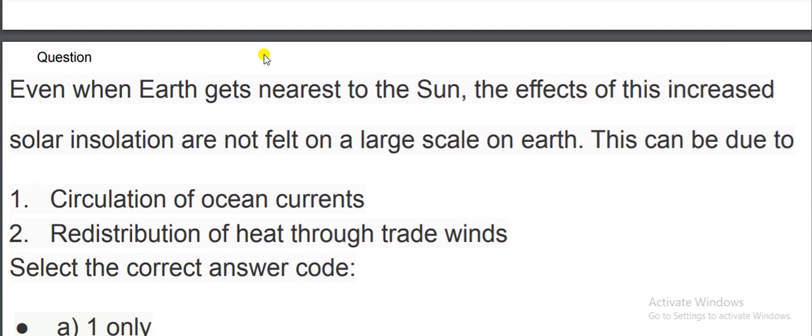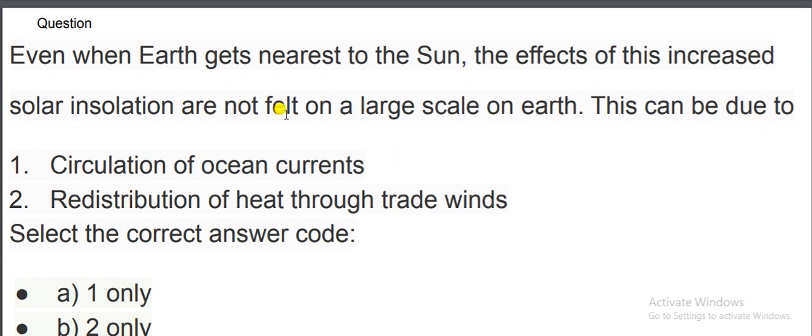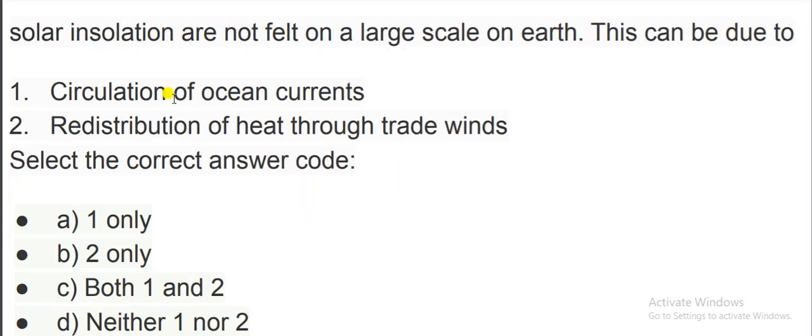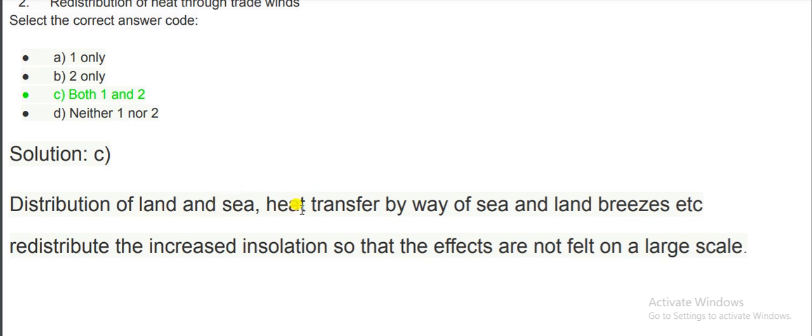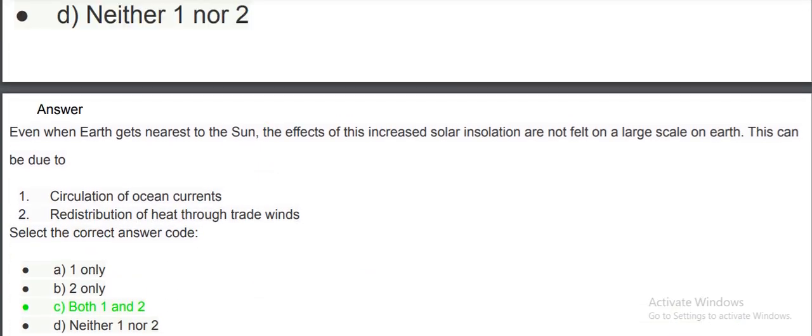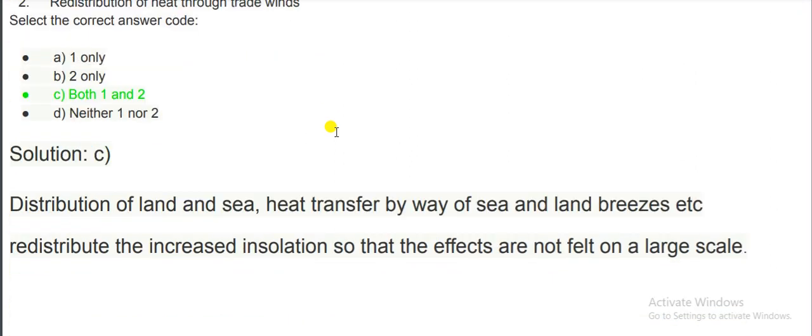Next question is, even when the Earth gets nearest to the sun, the effect of this increased solar insolation is not felt on a large scale on Earth. This can be due to... See, this is a direct question from the 7th class NCERT. The first option is circulation of ocean currents, and the second option is redistribution of heat through trade winds. Both options are correct. Let's see the explanation. Distribution of land and sea, heat transfer by way of sea and land breezes, etc. redistribute the increased insolation so that the effects are not felt on a large scale. Both options are correct.